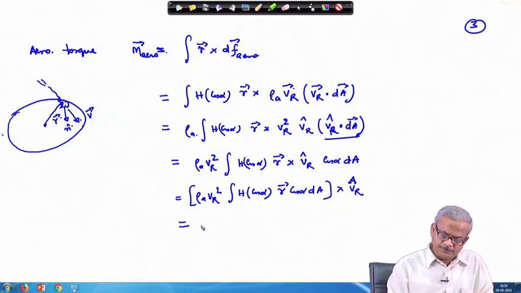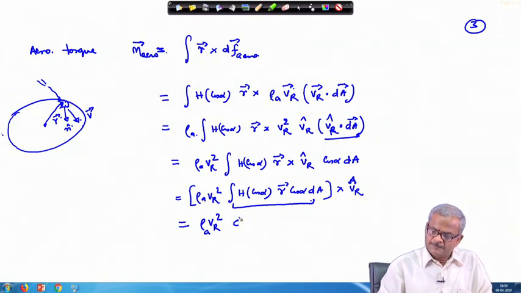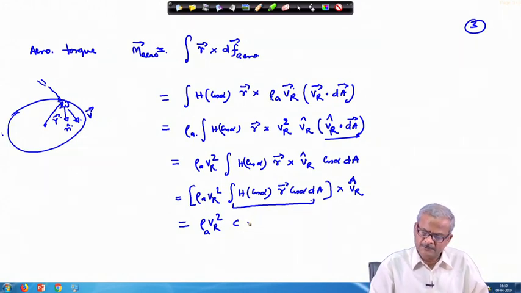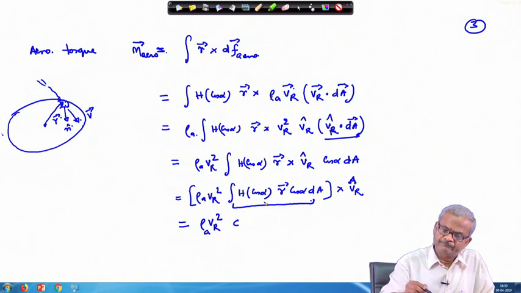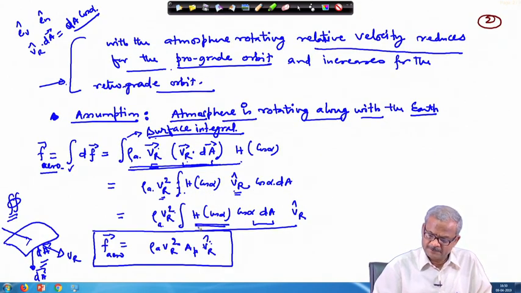Okay, so we can write this as rho a times V r square, and this quantity we can write as, now, look back on the previous page. This is h cos alpha times dA. Okay, this is the quantity we have written as A p.